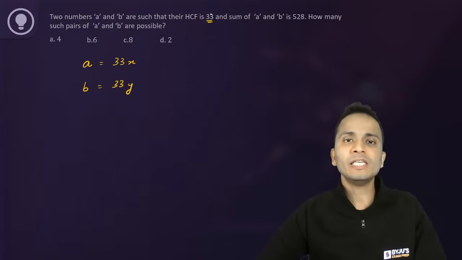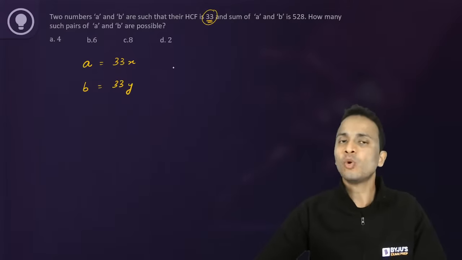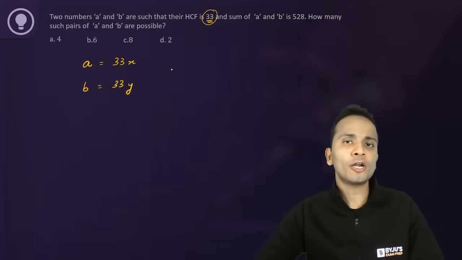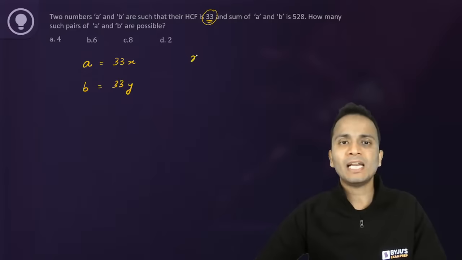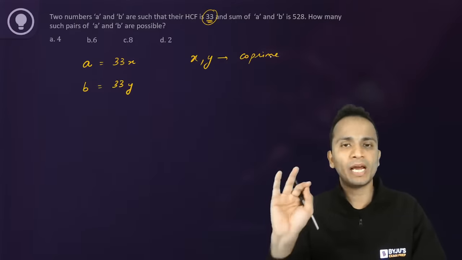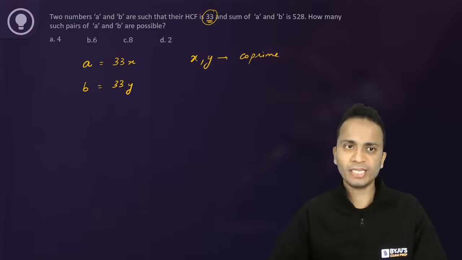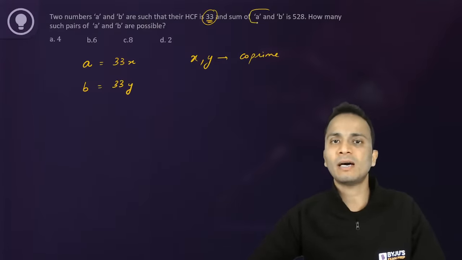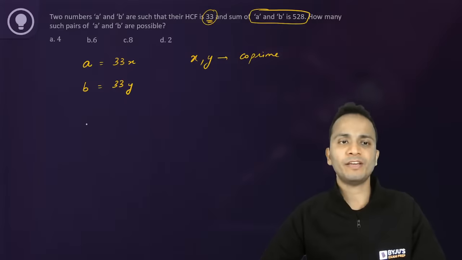Now since 33 is their highest common factor, other than 33 there should not be any common factor. That means both x and y will be co-prime with respect to each other, right? Now I'll use the sum. The sum of A and B is 528.